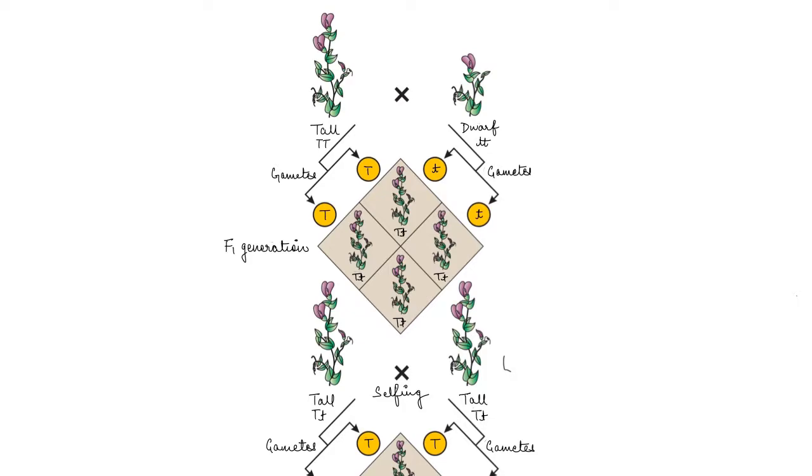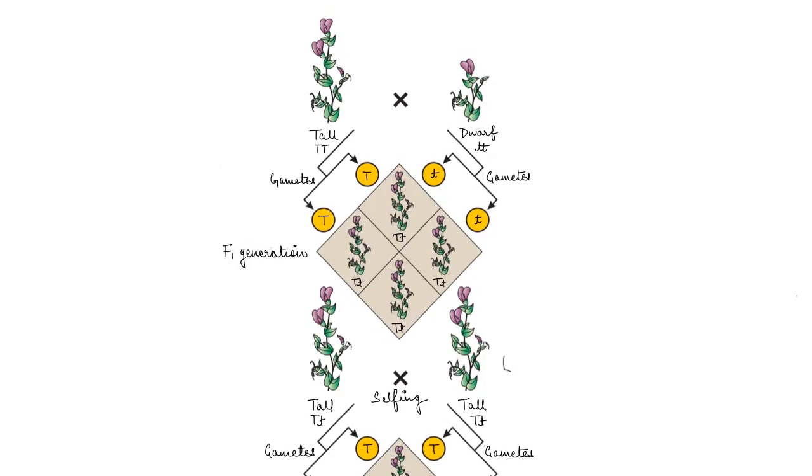Now in this way, gametes of a tall TT plant have the allele T and T, and gametes of a dwarf tt plant have the allele small t and small t, right?